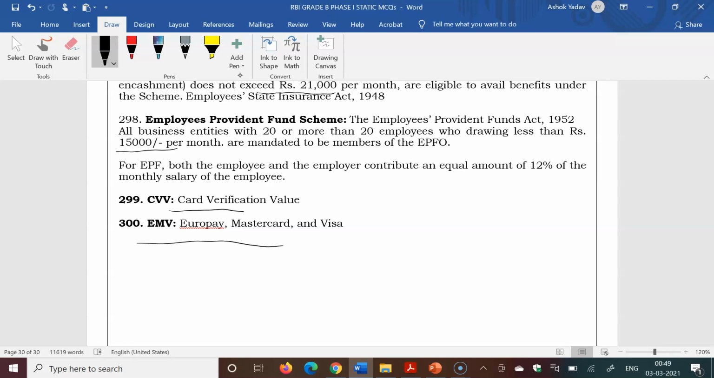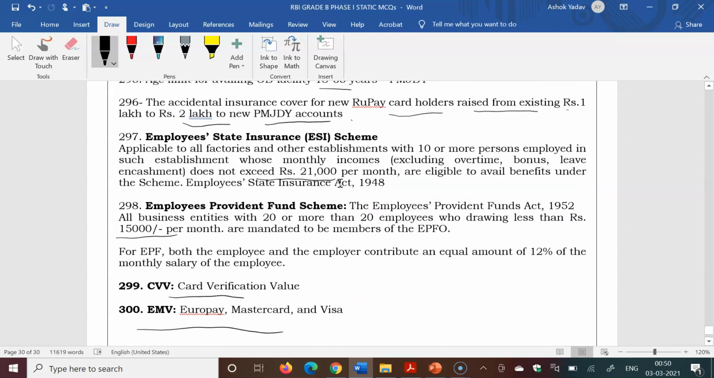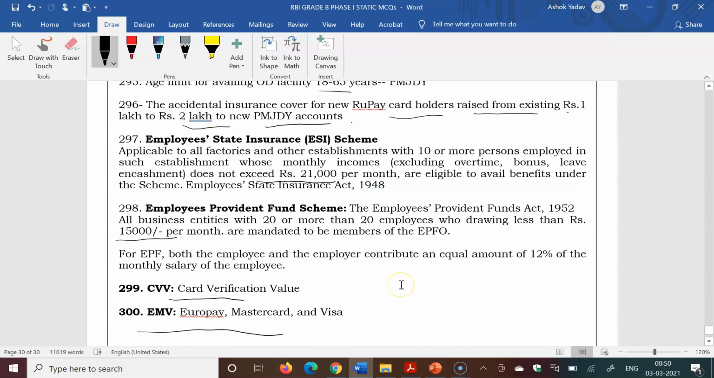These are the most important questions you must read for Phase 1 as well as Phase 2. These can be asked in the static finance and banking awareness part in the RBI Grade B Phase 1, and many times 10 to 15 questions you can easily see from this finance and banking awareness part. The PDF will also be available in our Telegram channel after some time. First we will release this YouTube video.